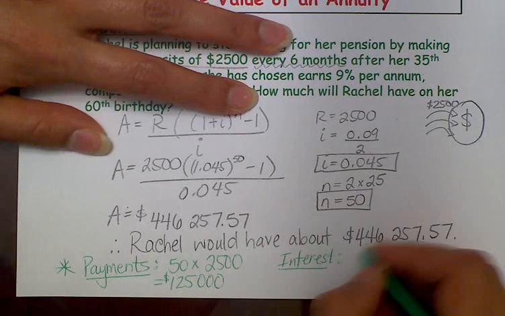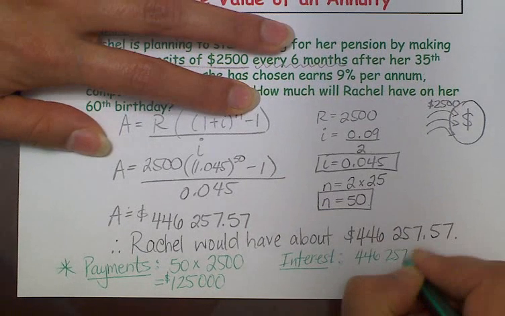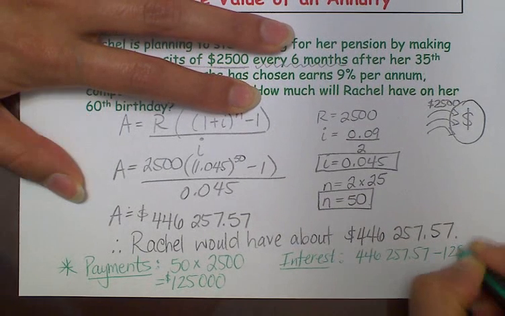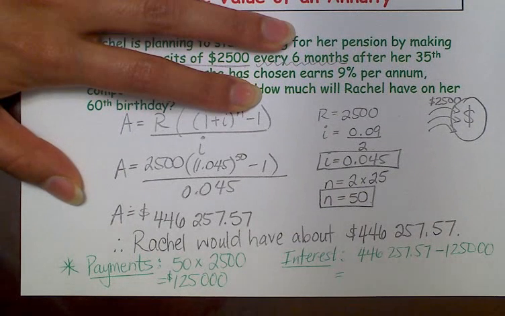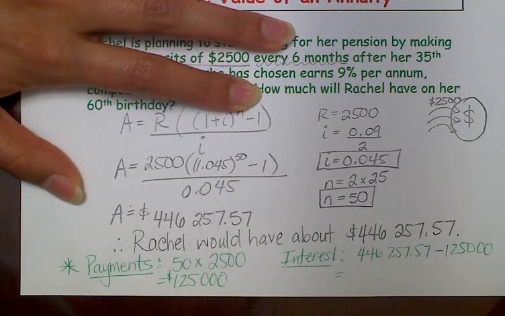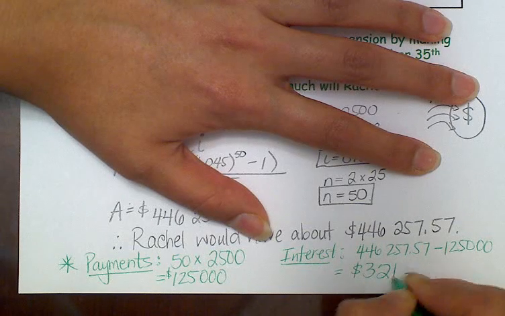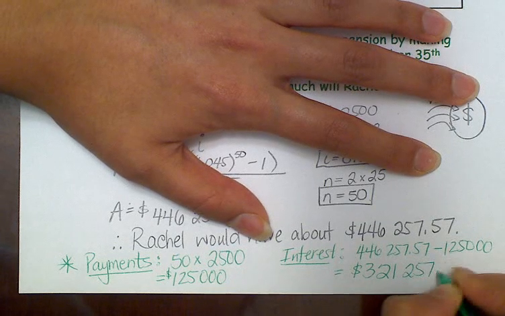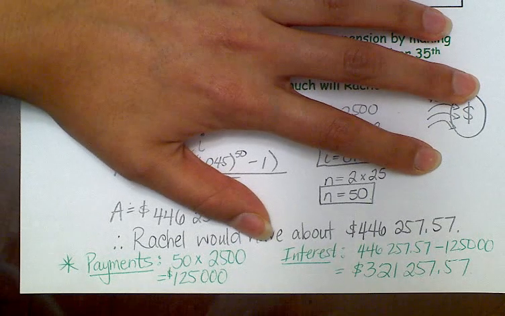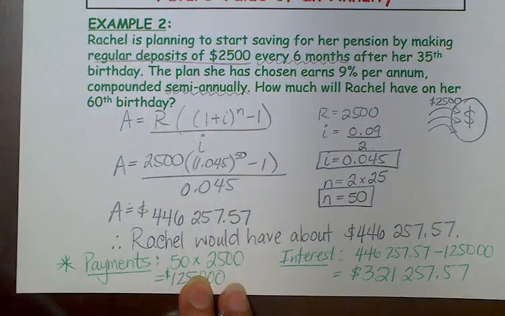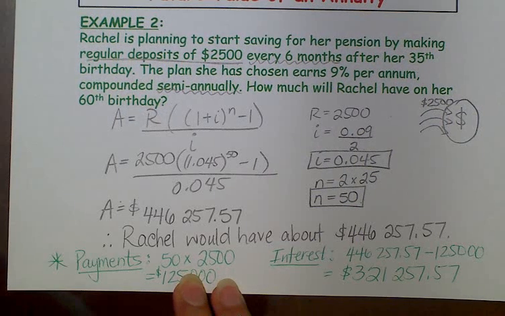So if I do 446,257.57 minus the amount of money she actually put into the account, we'll figure out how much interest she earned. So if I subtract these values, I get $321,257.57. So this is actually the interest that she's earned over the span of those 25 years. It's quite a bit of interest, and the reason for that is because every payment that she made has earned interest over the 25 years, and it's quite a bit of money that accumulates over time.